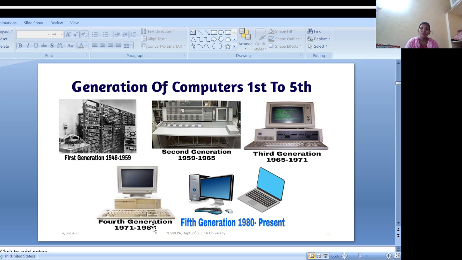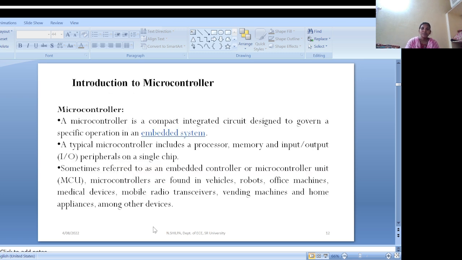Okay, so next one, introduction to microcontroller.